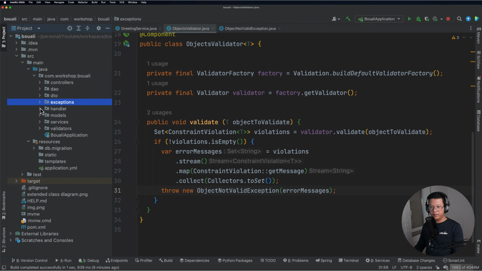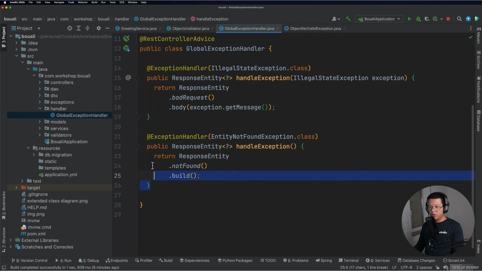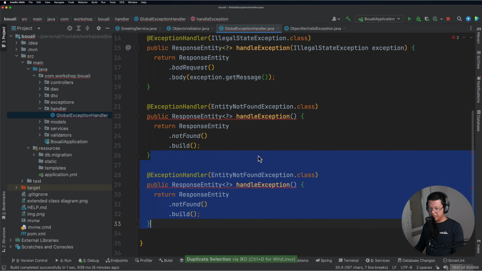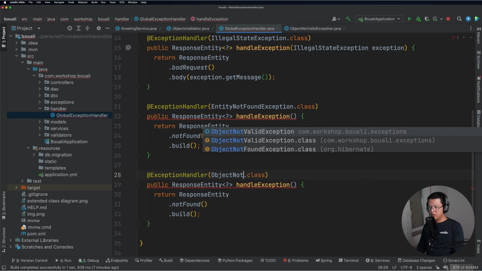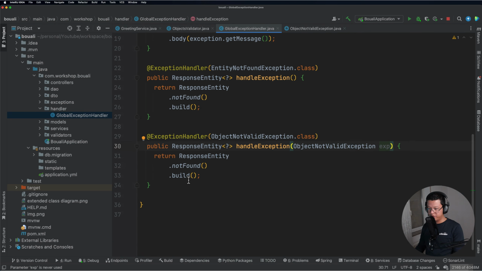Let's go back to our exception handler. So here we have the handler, and now I want to handle a different exception, which is my exception, the object not valid exception, which is this one. And I need it as a parameter here because I need to get the exception from it.